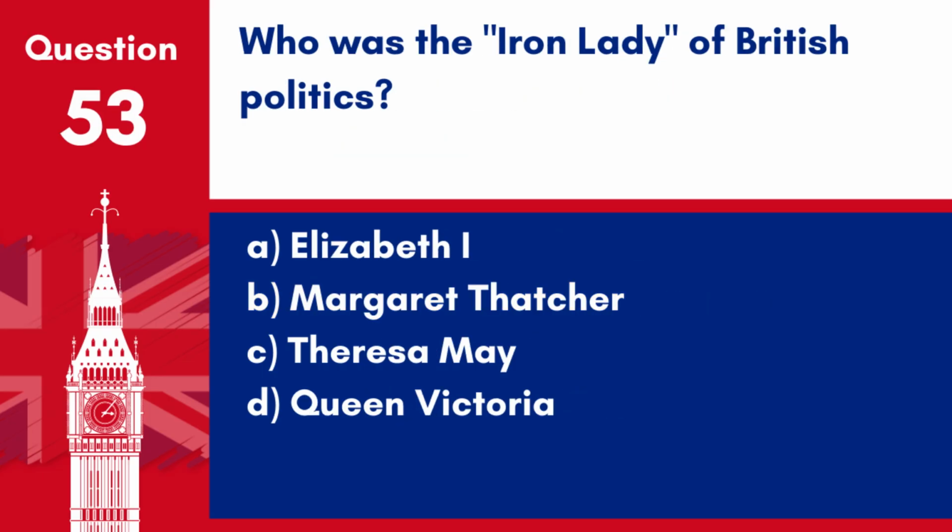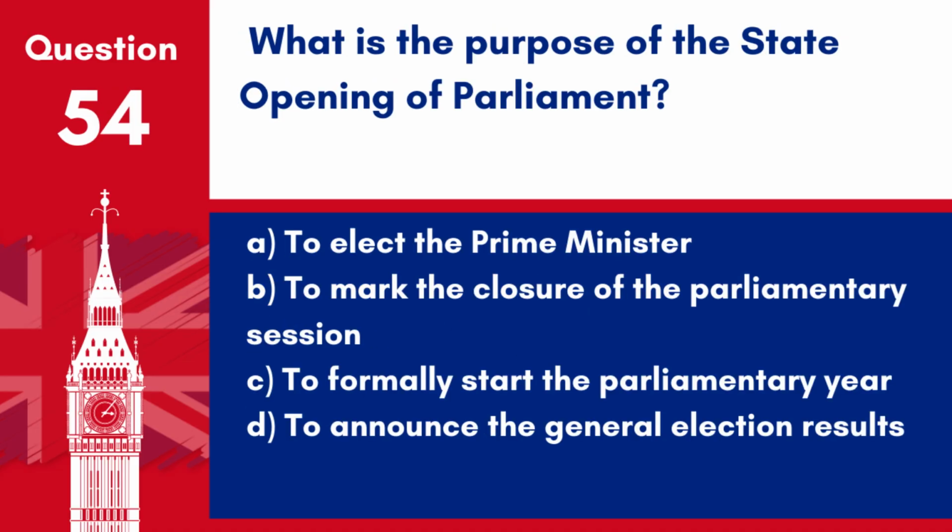Question 53. Who was the Iron Lady of British politics? A. Elizabeth I. B. Margaret Thatcher. C. Theresa May. D. Queen Victoria. Answer: B. Margaret Thatcher. Margaret Thatcher, known as the Iron Lady, was a British politician who served as Prime Minister from 1979 to 1990.